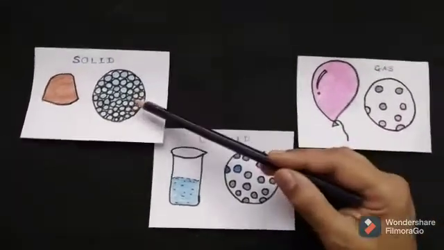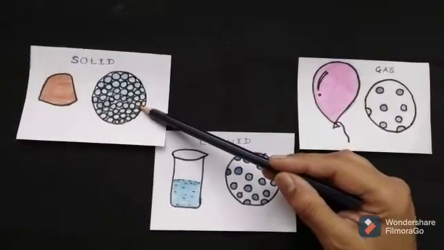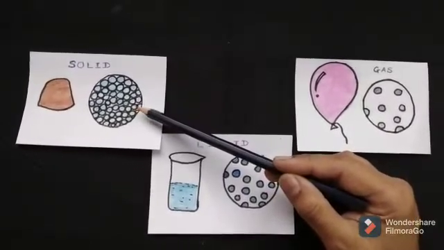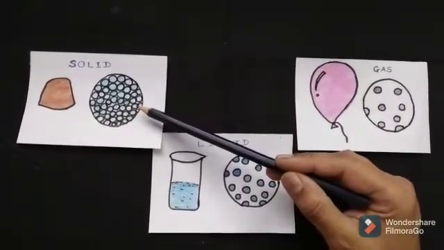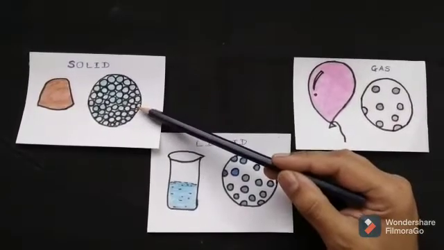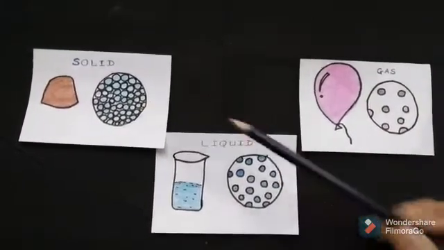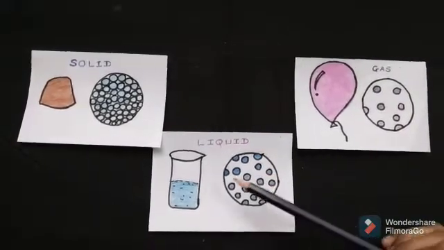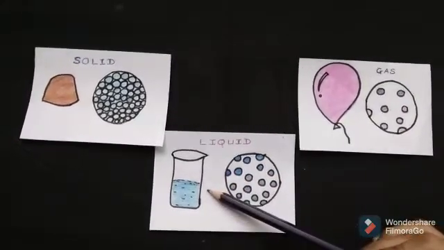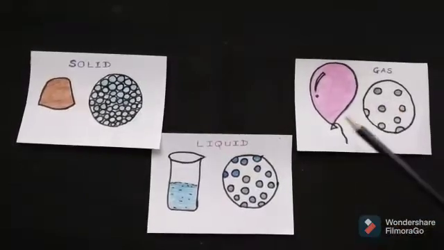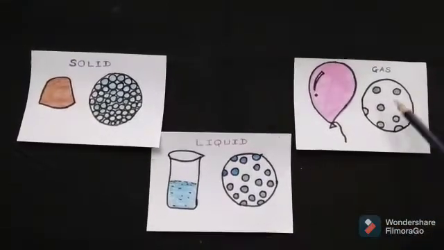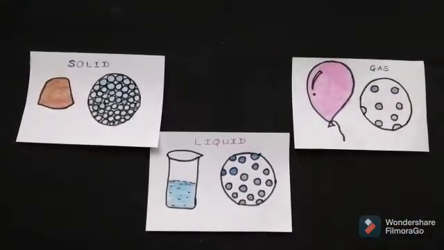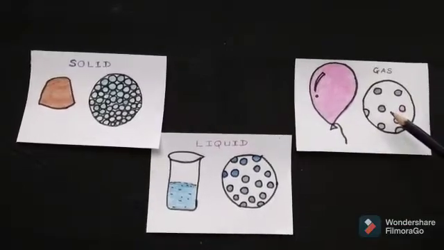As they are tightly arranged, they have a very strong force of attraction towards each other, and these are known as solid. Here the force of attraction is a little weak, and that is why they are known as liquids. Here there is a very weak force of attraction. They roam here and there, so they are known as gas.